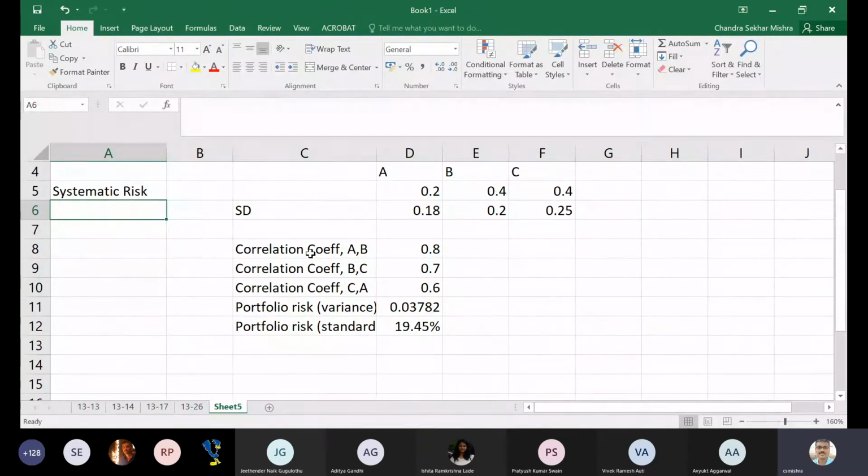Somebody was saying some more points? All other macroeconomic factors. Very good. So RBI changes the interest rate. That is not in the control of the company or the stock or the management. Some risk can be industry specific also. Some risk will be economy specific. But change in the management, change in CEO, change in product, introduction of new technology, these things are in the control of the company itself.